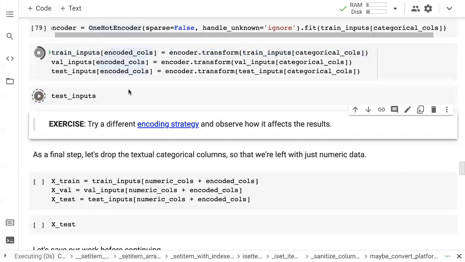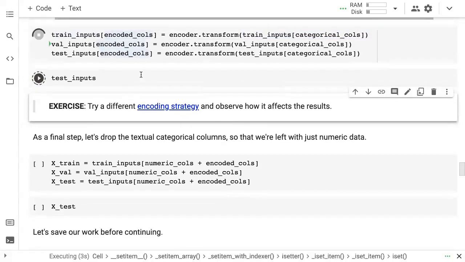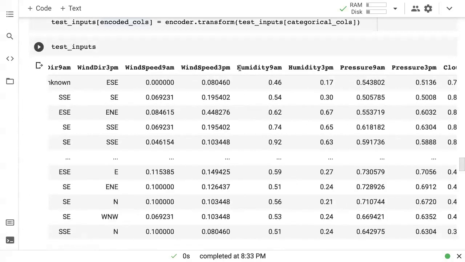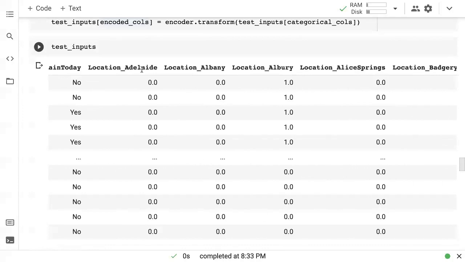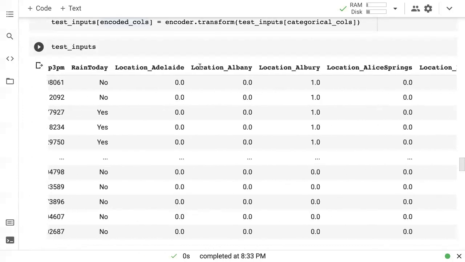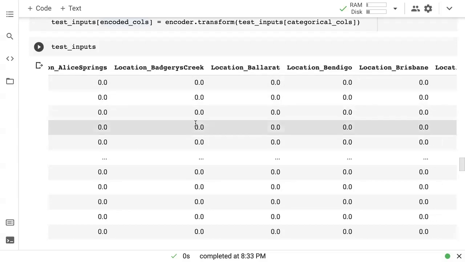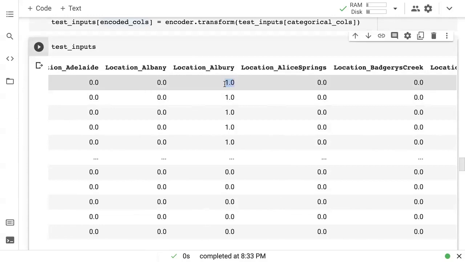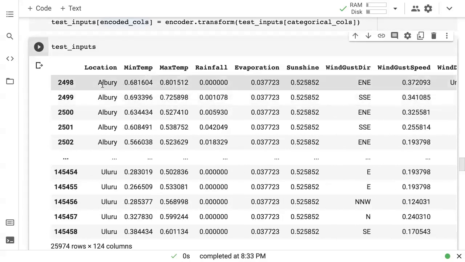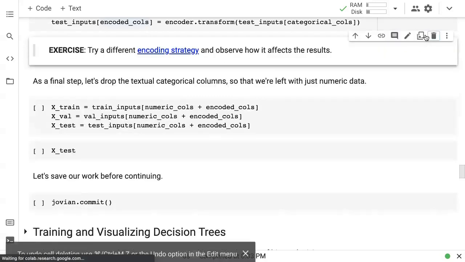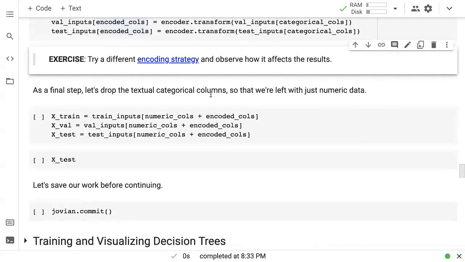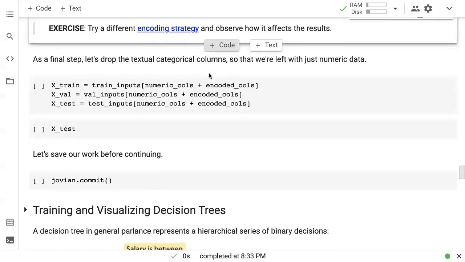So the net effect of this is that for every categorical column, for example, location here, we have a bunch of separate columns like location Adelaide, location Albany, location Albury, etc., where we have zeros and ones, and we have one for the specific location that this represents. For example, one for Albury, because this location is Albury, and zero elsewhere. Now, categorical one-hot encoding is not the only encoding strategy. There are some other encoding strategies as well. So I encourage you to try them out and observe how they affect the results.